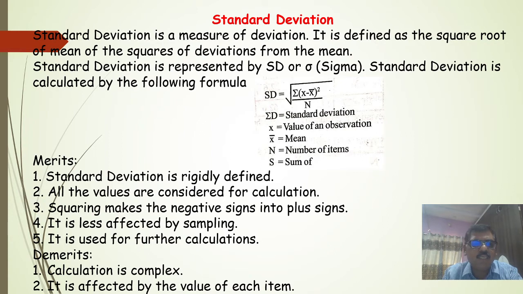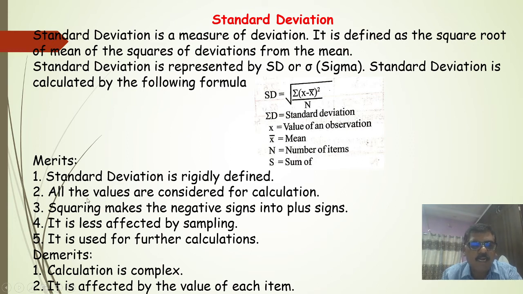Standard deviation is calculated by the formula SD equal to under root of summation of (x minus x bar) whole square divided by n, where x is the value of an observation, x bar is the mean, n is the number of items, and sigma is the sum.